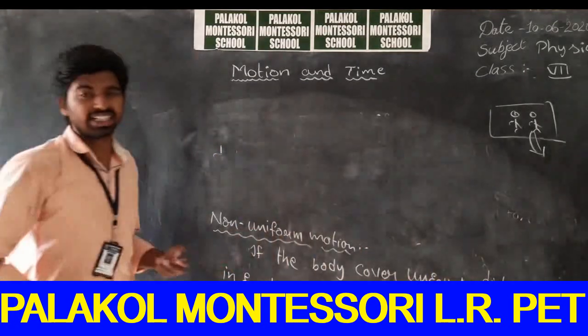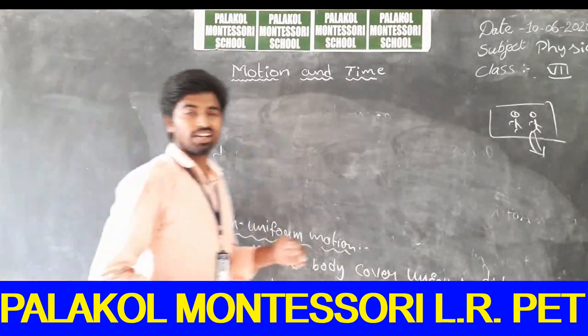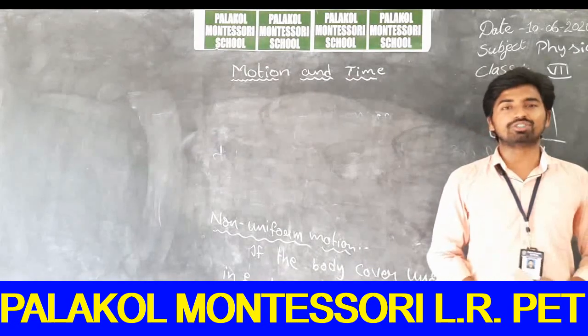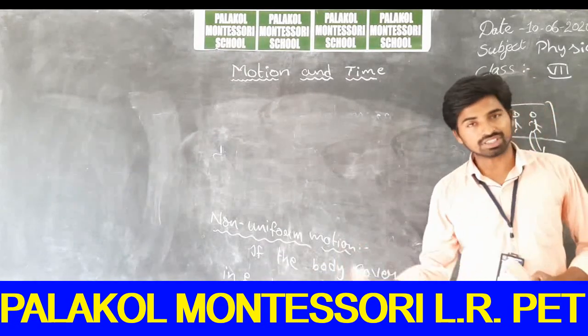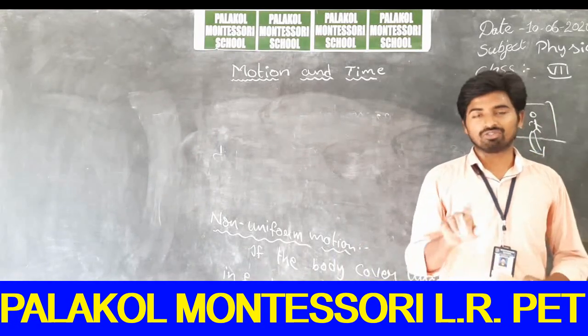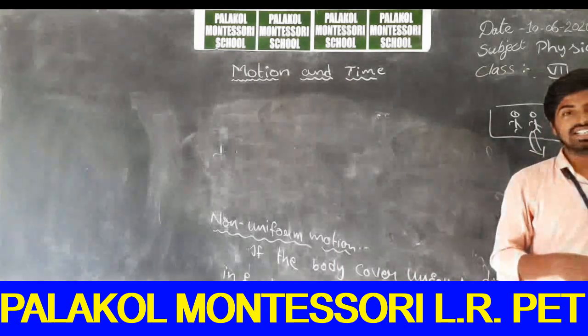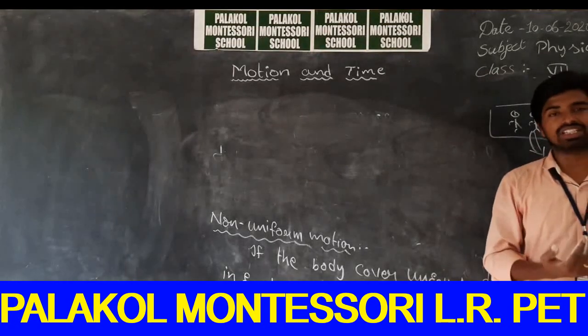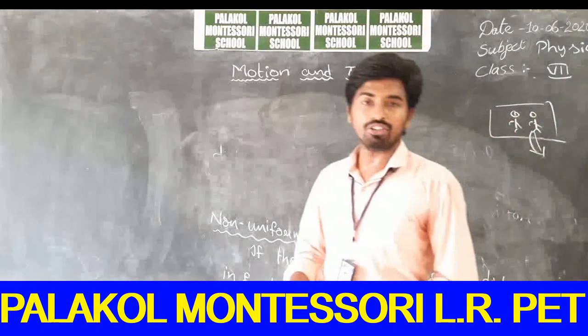So in the first second, I traveled a distance of 1 meter. In the second second, I traveled a distance of 2 meters. What happened here? In the first second, I traveled 1 meter, whereas in the second second, I have traveled a distance of 2 meters. Totally, how much distance did I cover? I covered a distance of 3 meters.